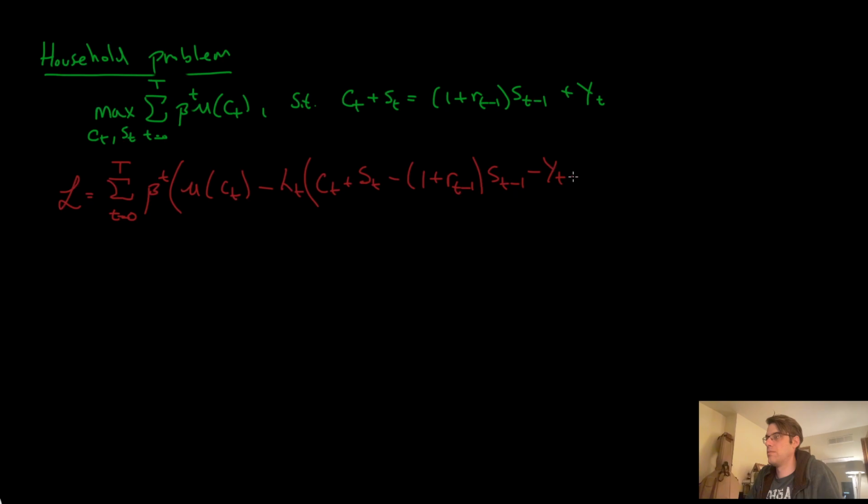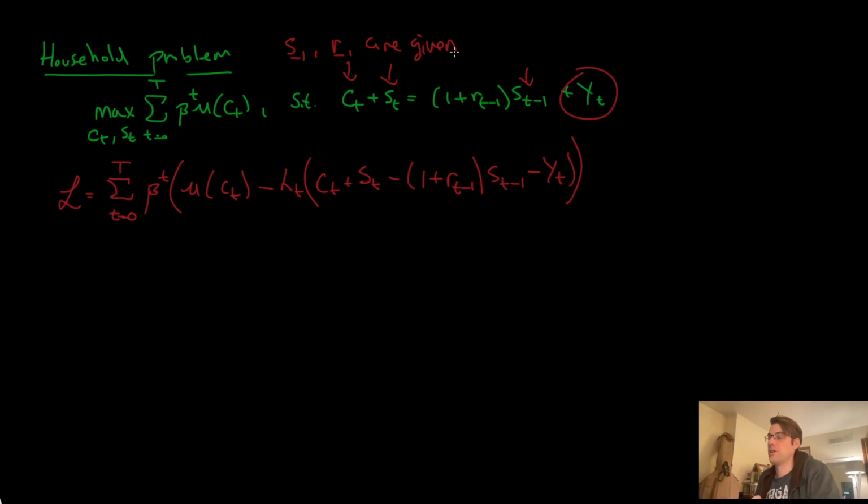Minus y_t. I have no expectations anywhere because this is a deterministic problem. We know the sequence of payouts that result from y_t. The only place we could have randomness in this model is this y_t. Yeah, I guess maybe r_t could be random. Okay, fine. Granted. But the C_t's, we choose, and the S_t's, we choose. We should specify, of course, that S_{-1} and R_{-1} are given, so these are not random.